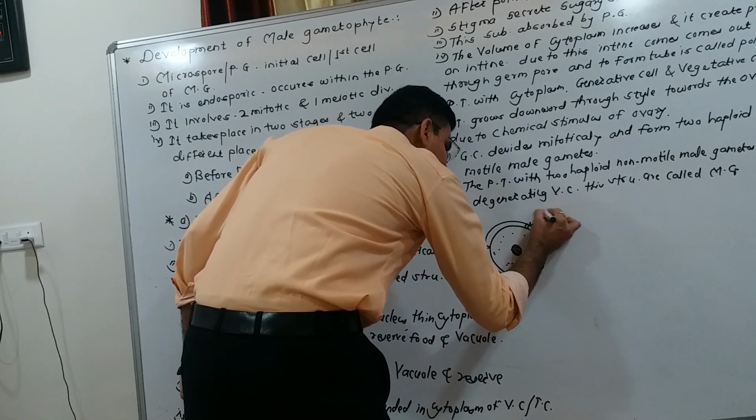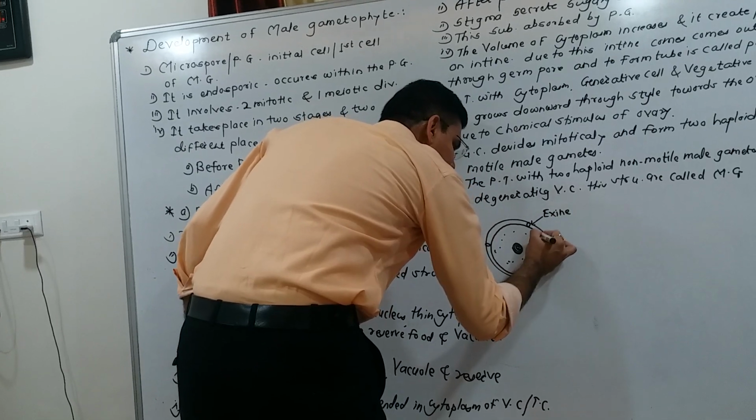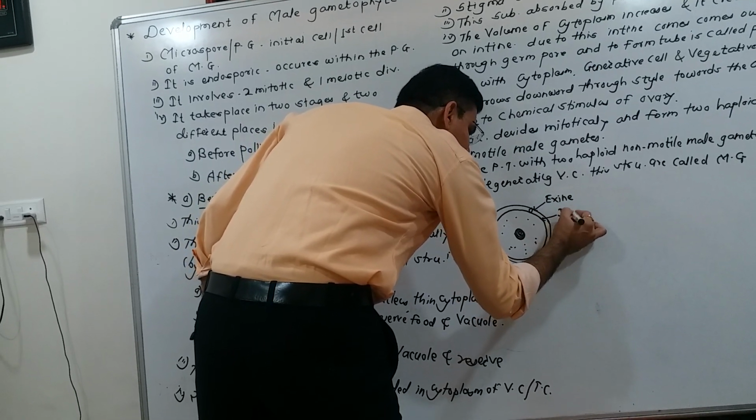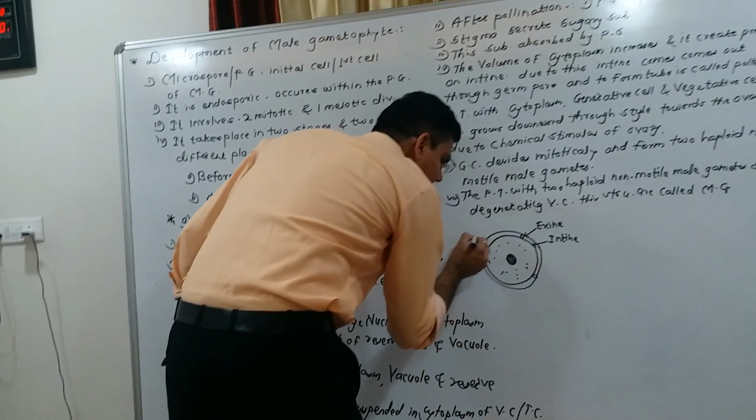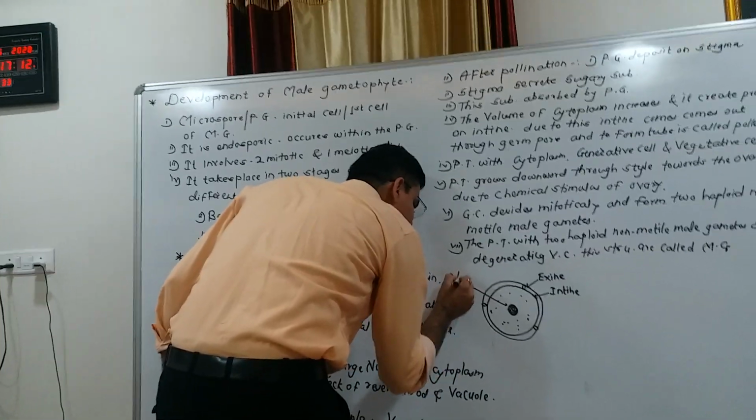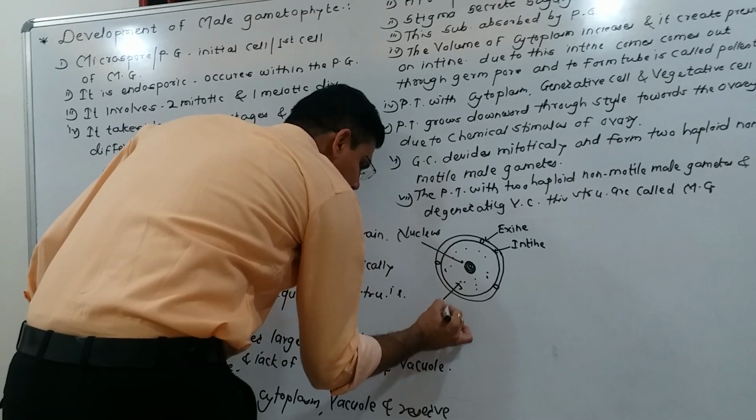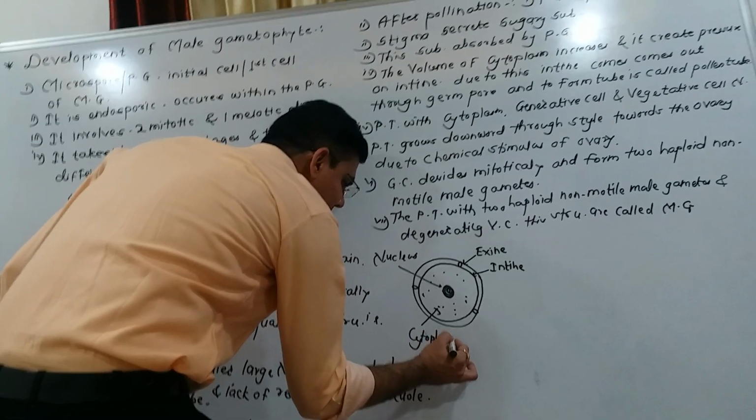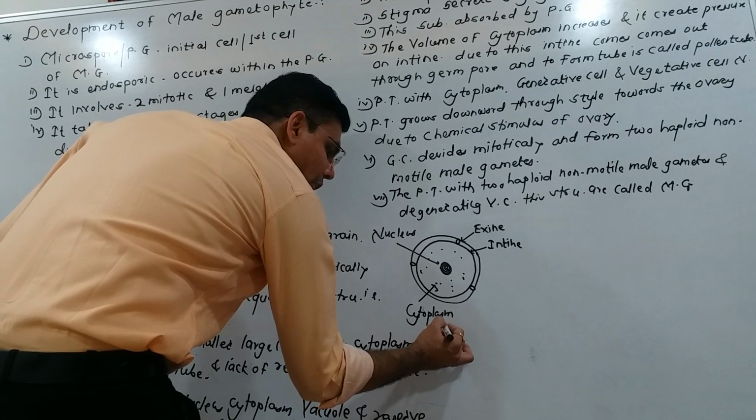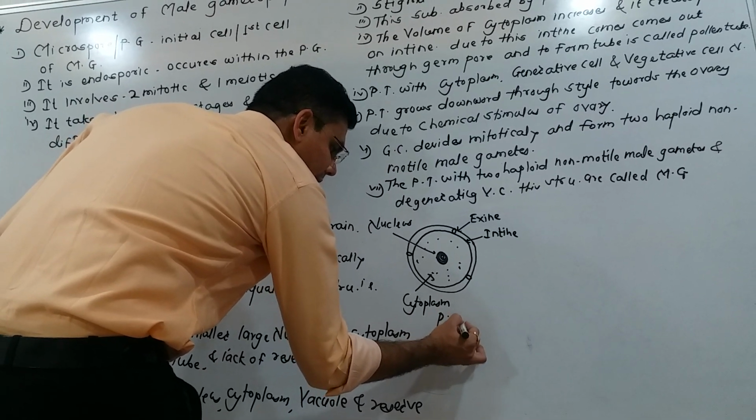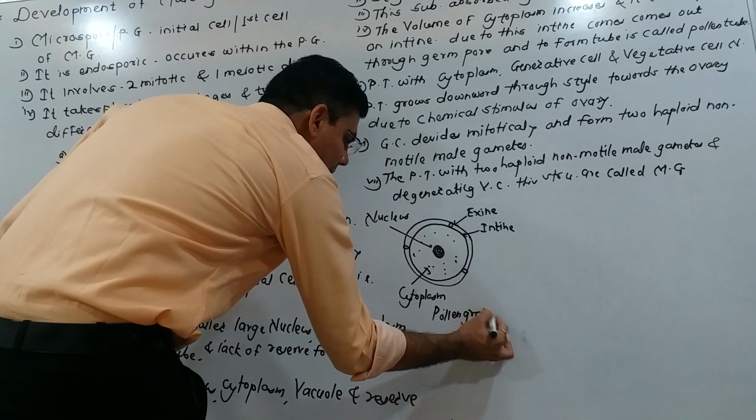So this is the exine. This structure is called the intine. It is called the nucleus. It is called the cytoplasm, and it is a young pollen grain. This is the diagram of a young pollen grain.